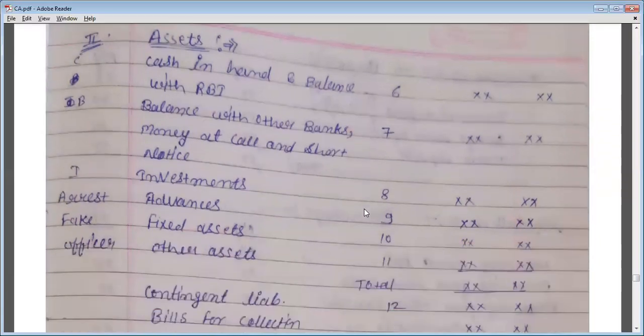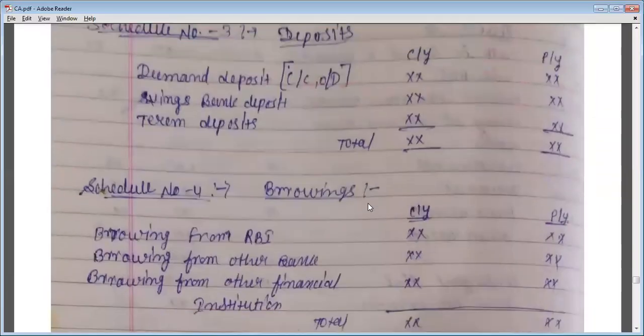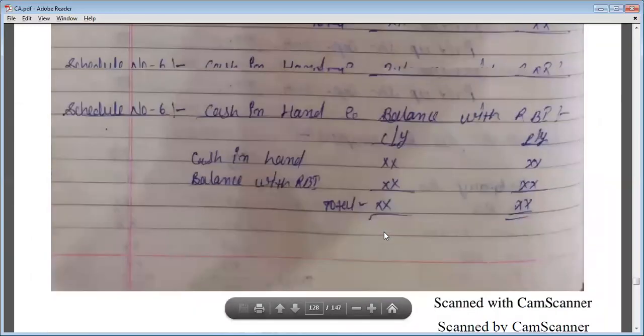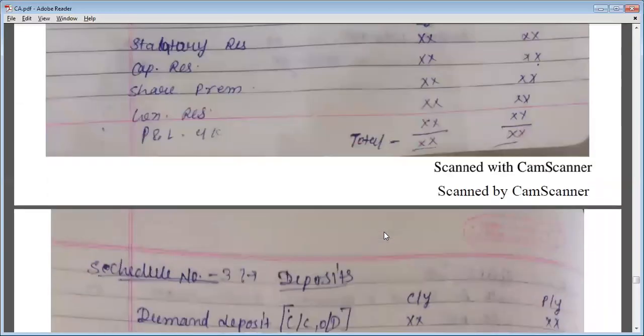Schedule number 7. So see schedule number 7. What is schedule number 7? Schedule number 7 is balances with other banks, money at call and short notice. So balance with bank and money at call and short notice. These amounts will be written down in schedule number 7.